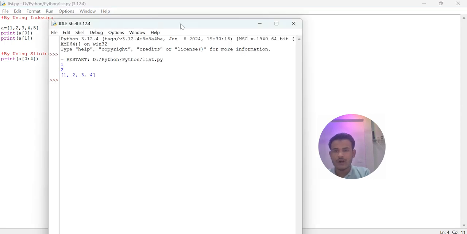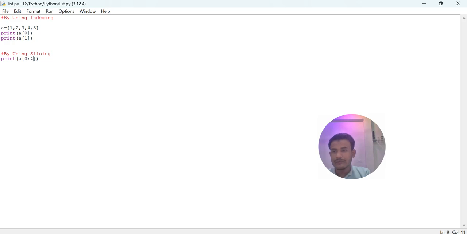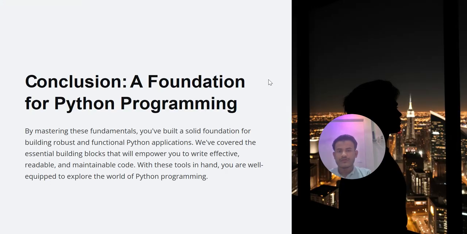You can see the output here: the 0th element, which is 1, is printed here, and the first element, which is 2, is printed here. And I use slicing to print the elements from the 0th index to the 4th index. So it prints 1, 2, 3, 4, and the last index will be excluded by Python. So keep in mind that only up to n-1, it means the second last element, will be printed on the screen. I hope you understand each of the concepts carefully.